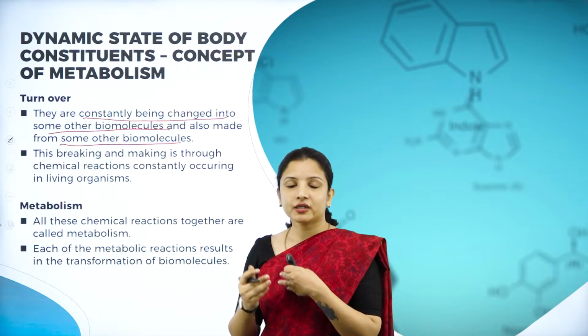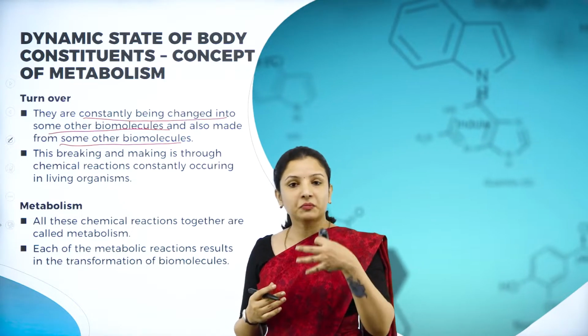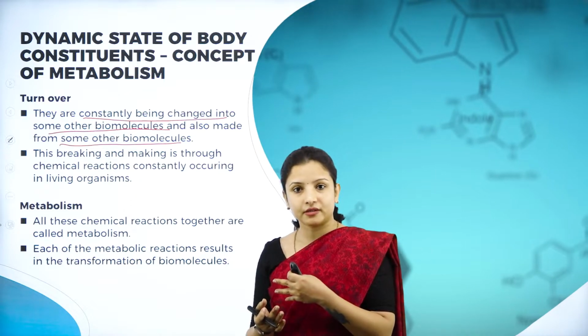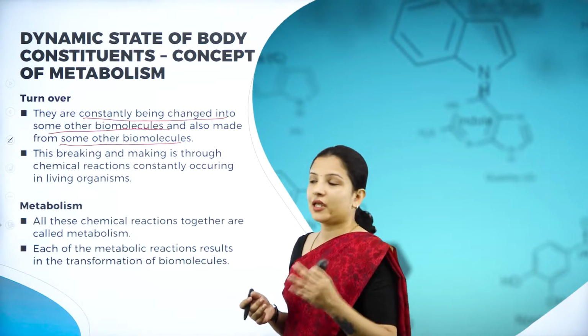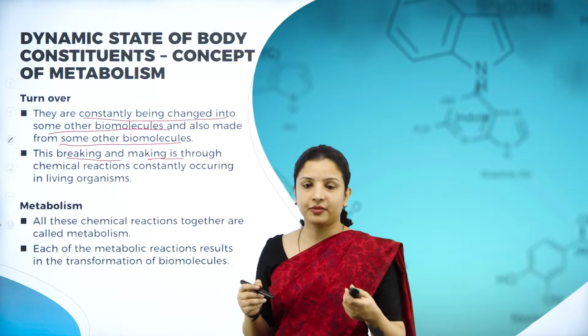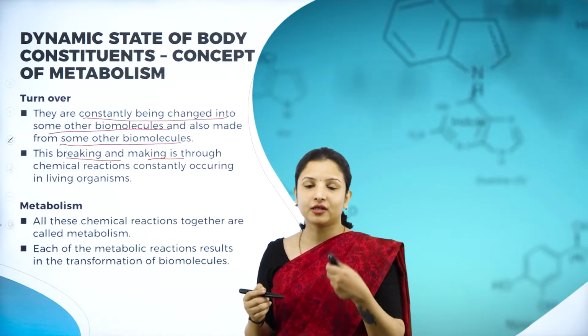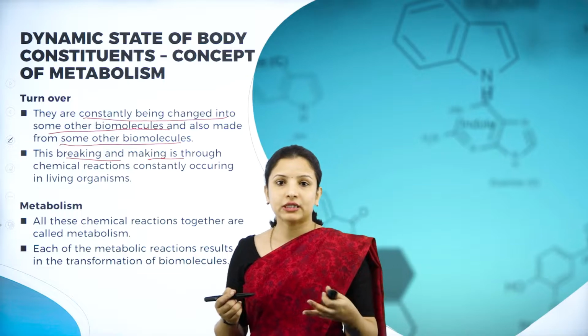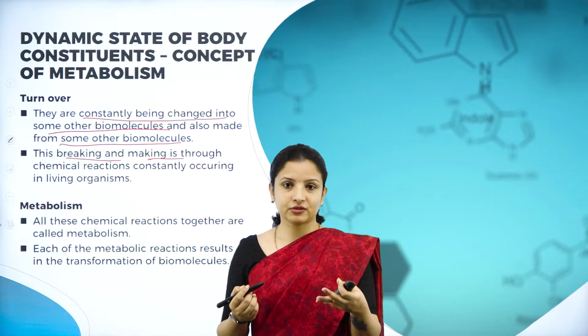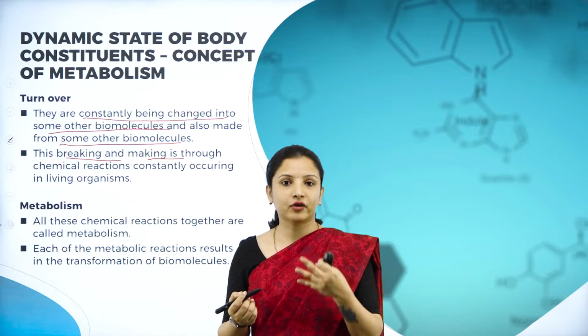So during the process of turnover, there is making up of some other biomolecules or there is breaking up of some other biomolecules. How will this making and breaking of the biomolecules take place? It is through various chemical reactions. We all know that in a body, any reaction, if it has to take place, there is a need for an enzyme.